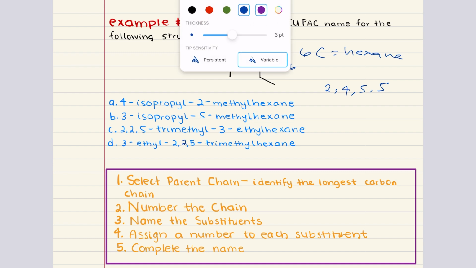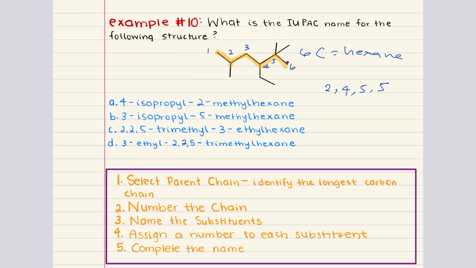But if we number the chain going from right to left, 1, 2, 3, 4, 5, 6, our substituents are at 2, 2, 3, and 5. This second way of numbering gives us smaller values for the positions of our substituents. So the correct way to number this is going from right to left.